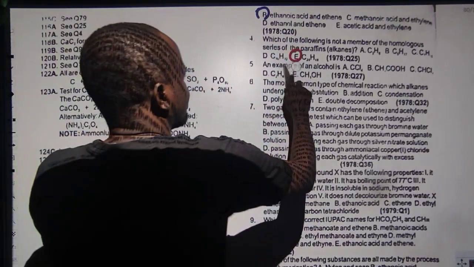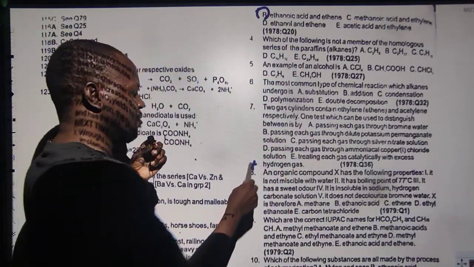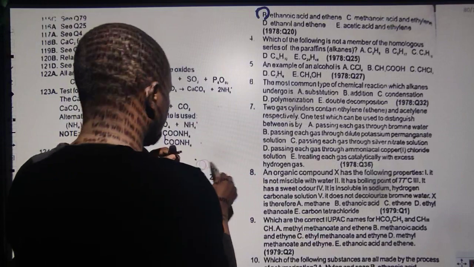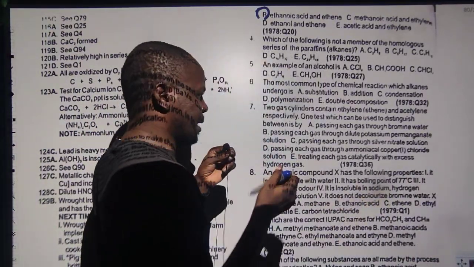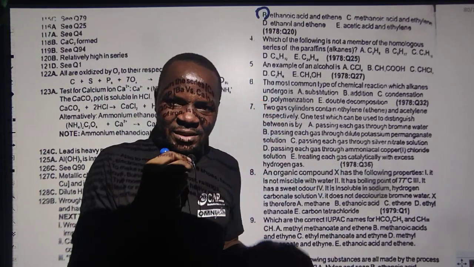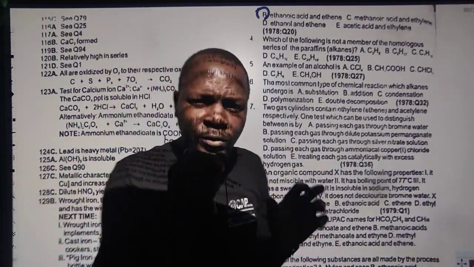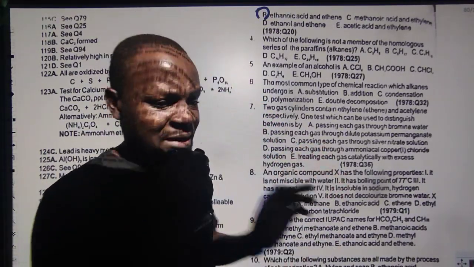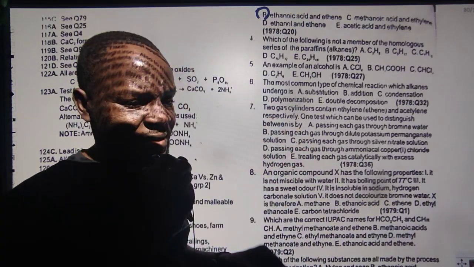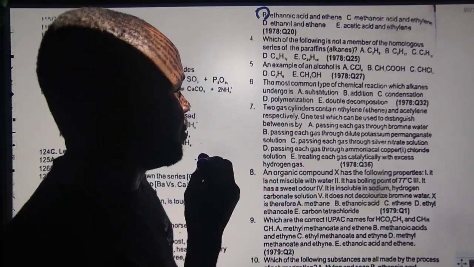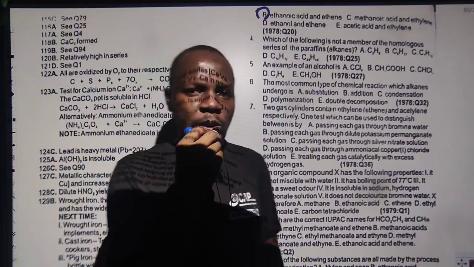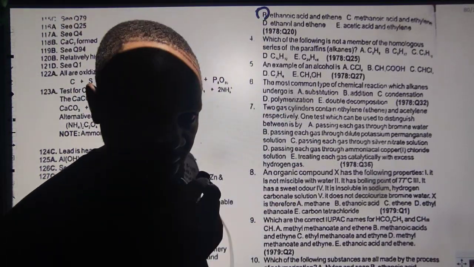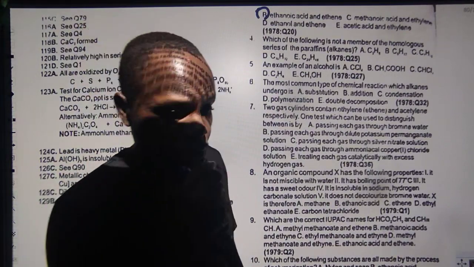Because that is another thing you need to keep in mind. What will be the effect of you using ammoniacal copper(I) chloride? Looking at the options, you are distinguishing between alkenes, the double bond, and alkynes, and both of them are unsaturated. The major thing you need to keep in mind is that when you take the options one by one, passing each gas through bromine water, both of them will definitely react with bromine water because they are both unsaturated.